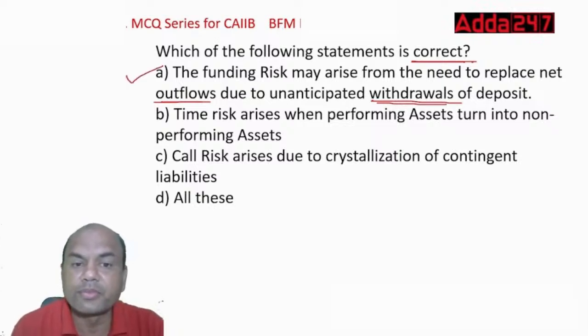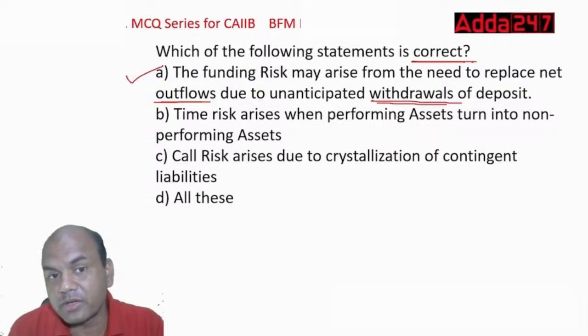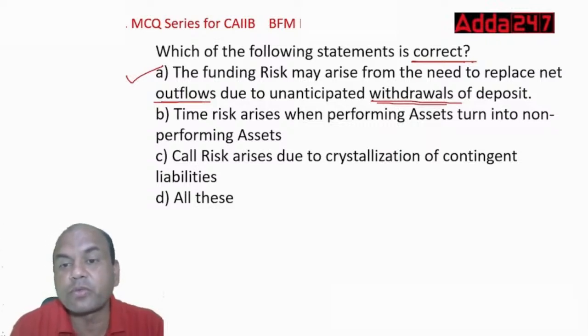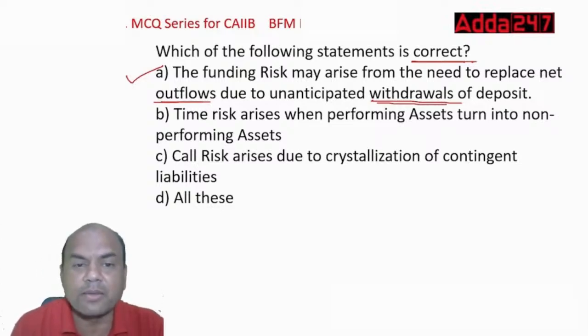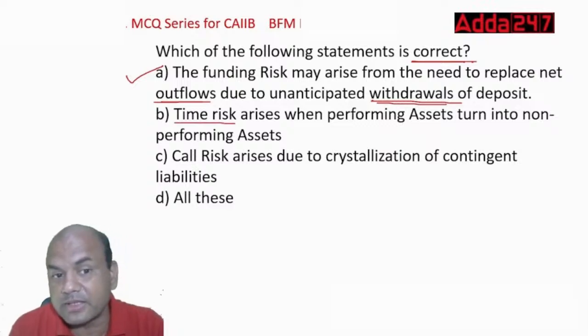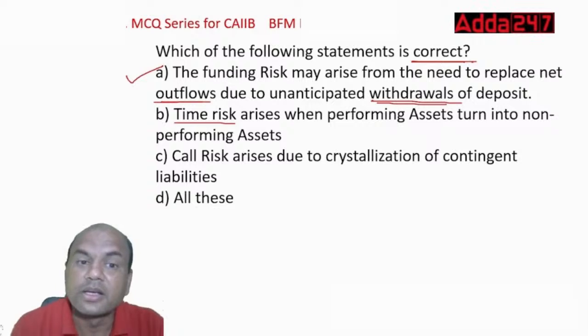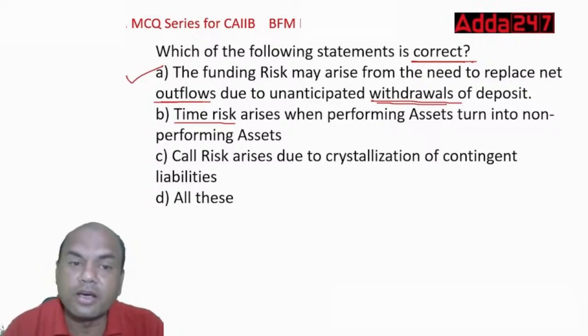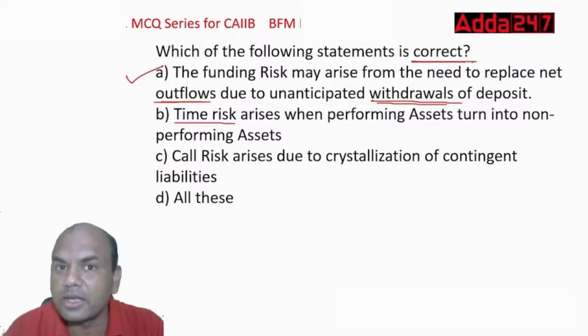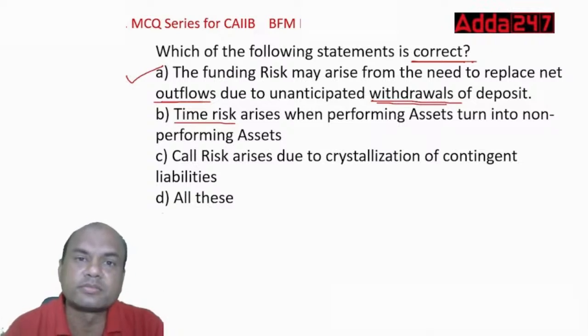What about B? Now, I want the answer from your side. Time risk arises when the performing assets turn into NPA. Is this true? Time risk, what is time risk? Let me explain, but I won't be answering whether B is correct or not. That is what you should answer. Time risk means it's a part of liquidity risk. Here in liquidity risk, I don't get money on time to pay for my liabilities.